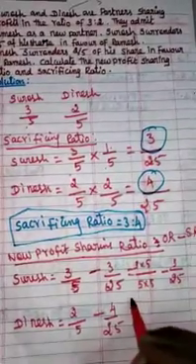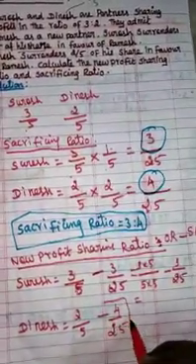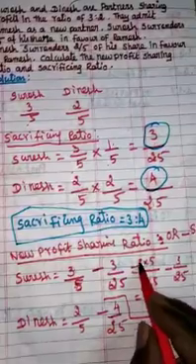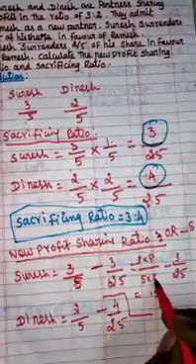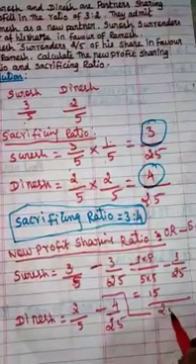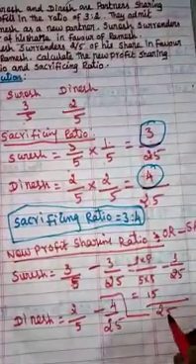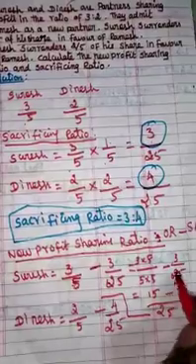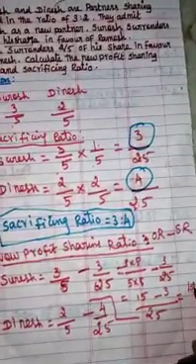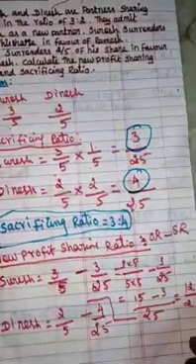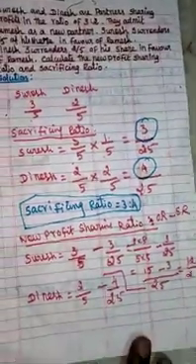Now we got the value as 3 into 5 is 15, then 5 into 5 is 25. Here also 25, so the common 25 can be taken, then minus the common symbol 3. So now we got the value for Suresh, 12 by 25. So Suresh's new profit sharing ratio is 12 by 25.